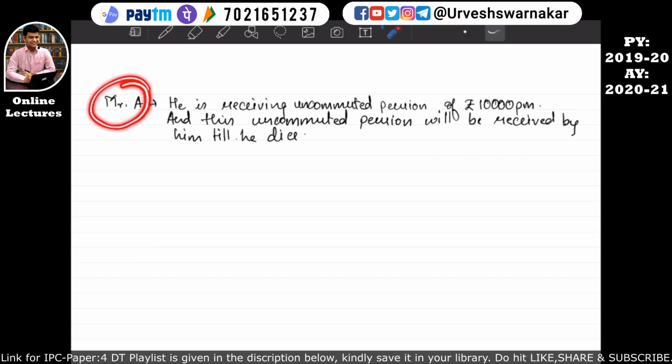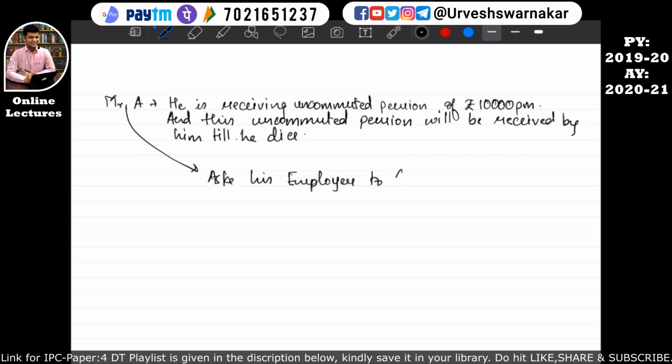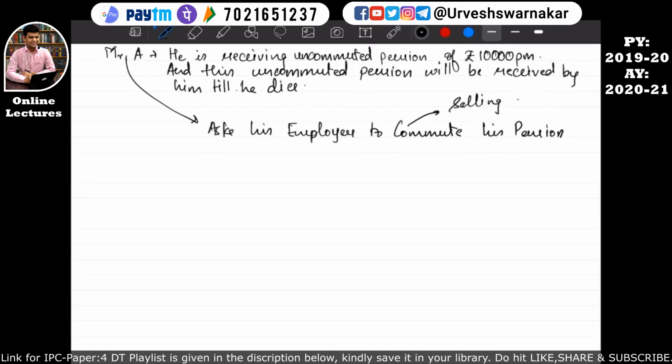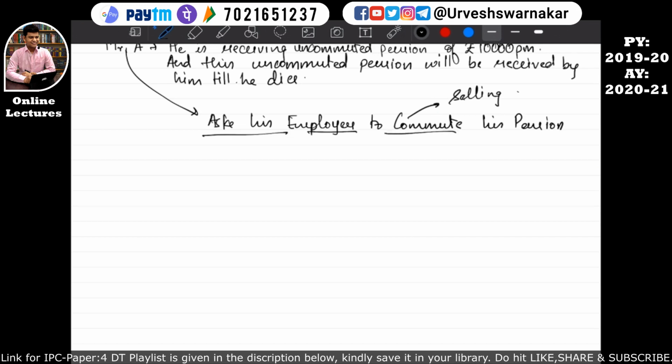So basically what Mr. A does is ask his employer to commute his pension. What does this word commute mean? Commute means selling. Simply understand it as selling. So basically he asks his employer to sell his pension.